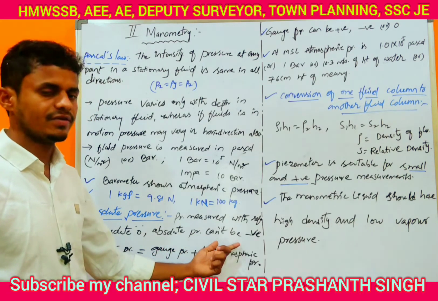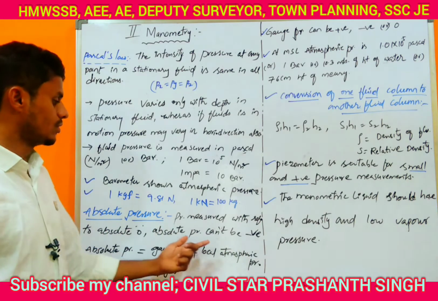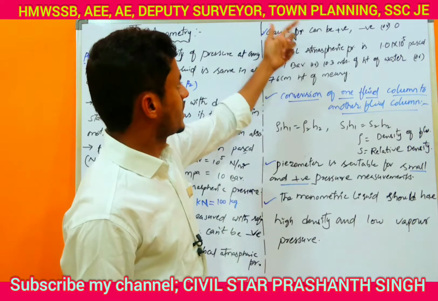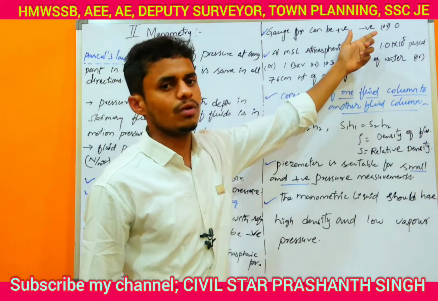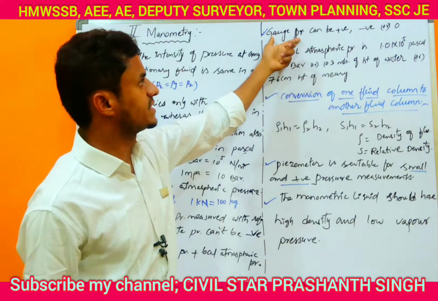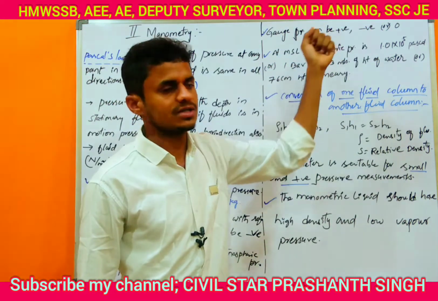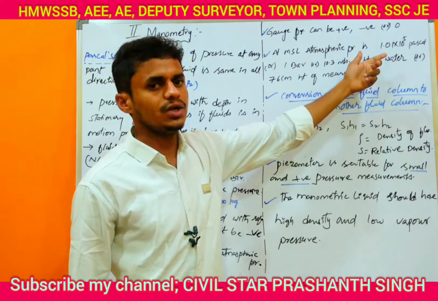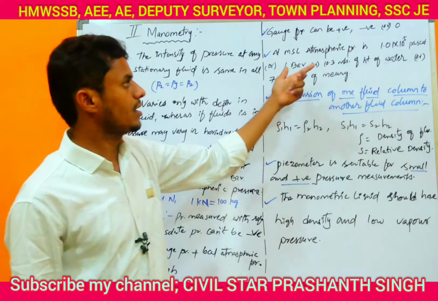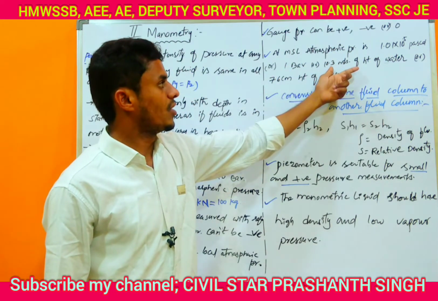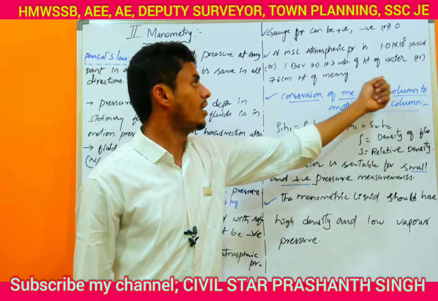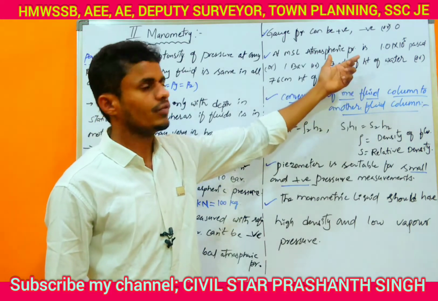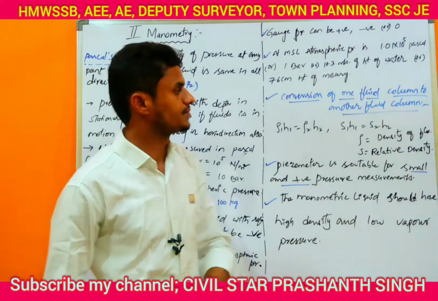This is directly a previous question bit. Absolute pressure can't be negative, so gauge pressure can be positive, negative or zero. At mean sea level, atmospheric pressure is 1 into 10 power 5 pascals or 1 bar, or 10.3 meters height of water, or 76 centimeters height of mercury. We should know that these are basic values.